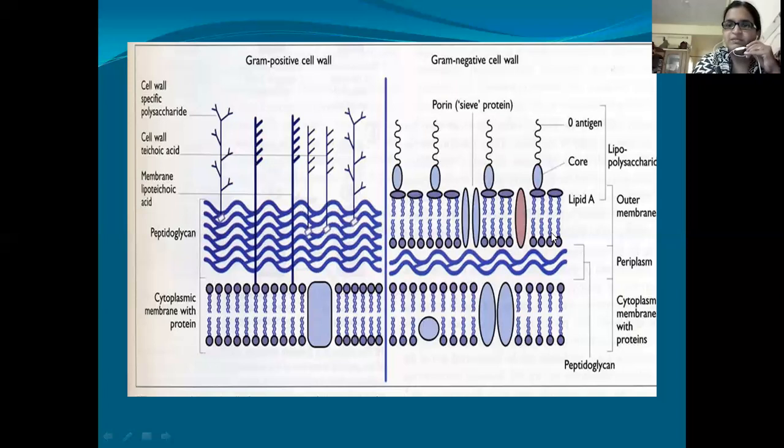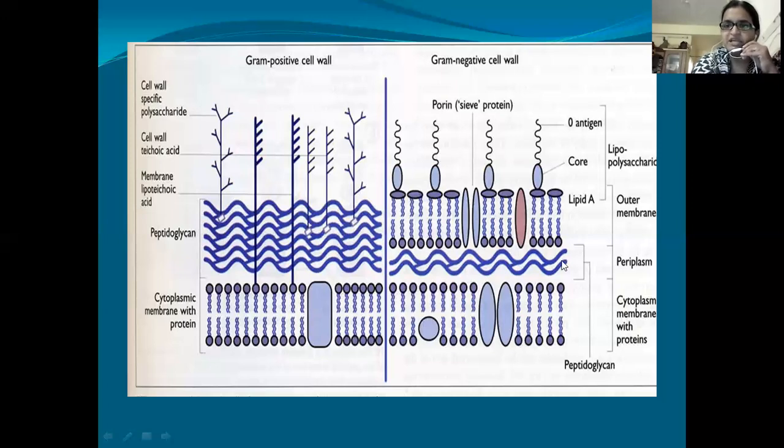Coming to the gram negative cell wall, here is the membrane, this is the peptidoglycan, and on the outer side of the peptidoglycan there is a lipopolysaccharide membrane. Okay, so these are the lipids, and this is the lipopolysaccharide membrane. In lipopolysaccharides, we can see different antigens, like the O antigen. These are the porins or sieve proteins, or the pores present in the cell wall. This is the lipid A, this is the O antigen, and this is the pore.